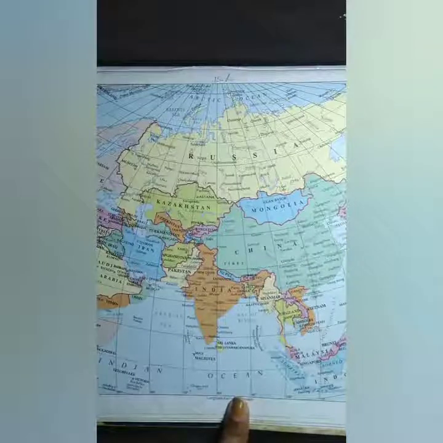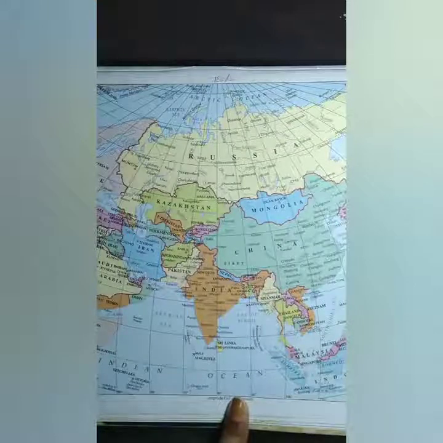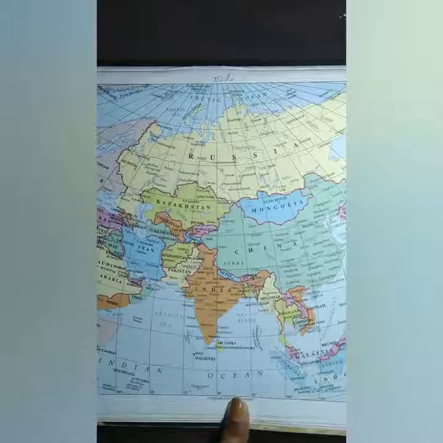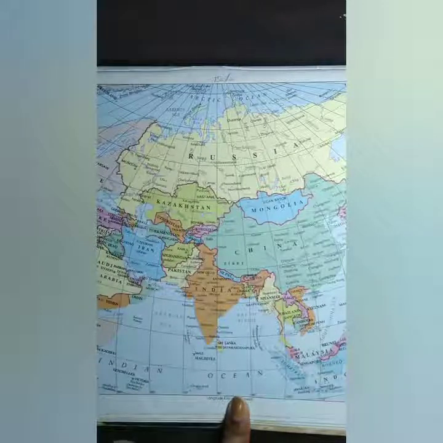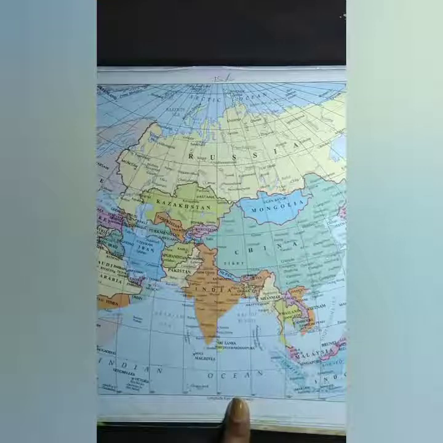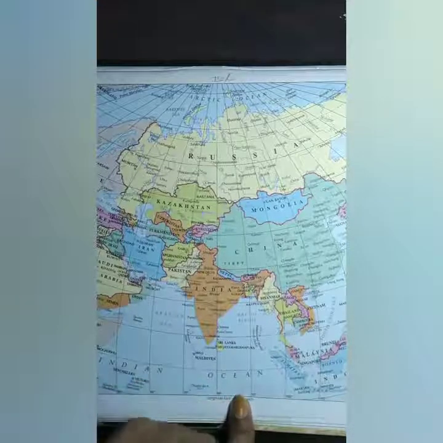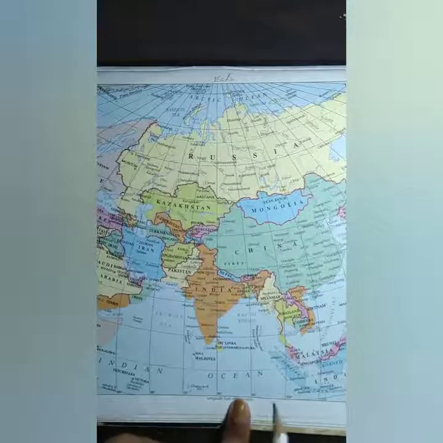When we look at the factors, we know that the vast extent of the continent, the north-south and the east-west extension of the continent, influences the climatic types. The interiors of the continent experience a continental type of climate. Again, the presence of high mountains and plateaus prevents the moisture-laden wind from the south from crossing the Himalayas and going to the other side, whereas the cold wind from Siberia also cannot reach the southern parts of Asia.